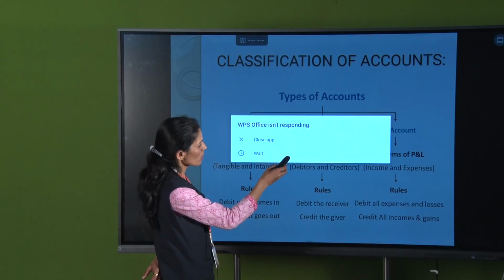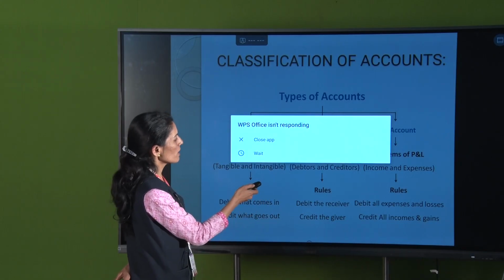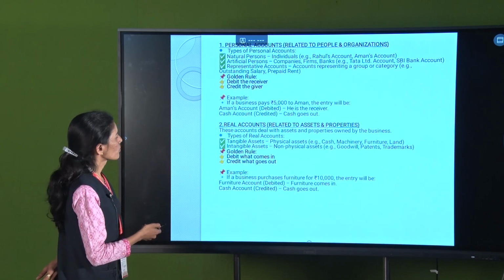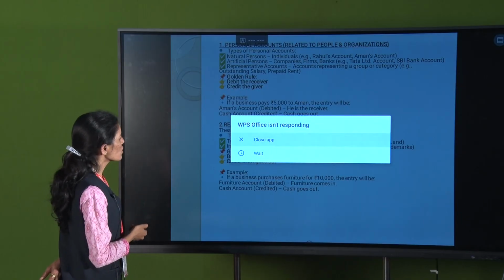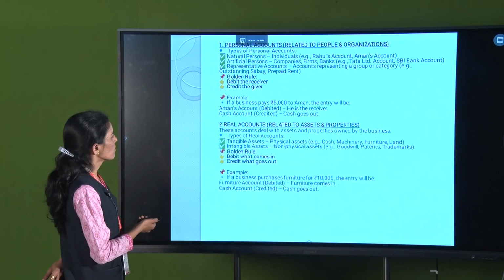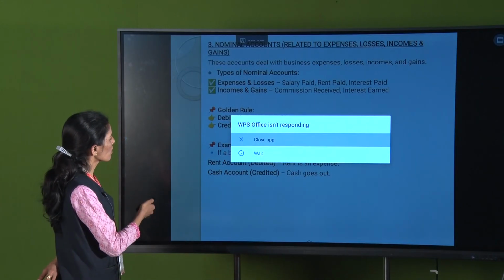After that the nominal account, in which all items of profit and loss, meaning income and expenses, are included. So personal account is related to people and organizations. After that the nominal account, and the rules and types of the nominal account are given here.